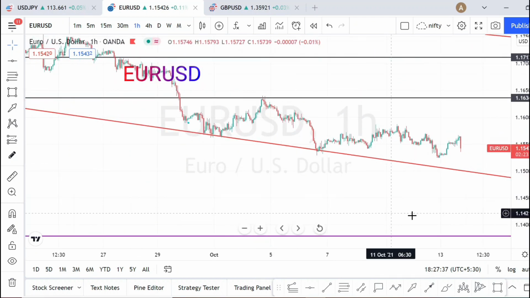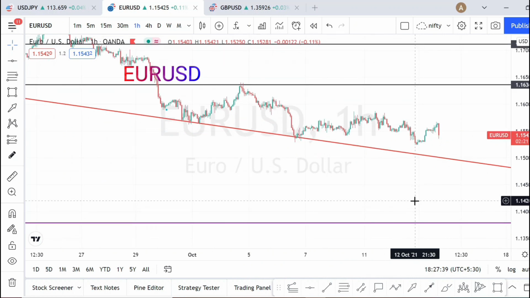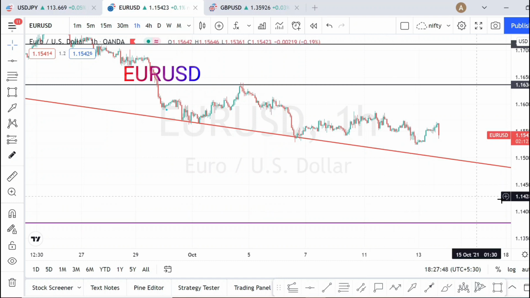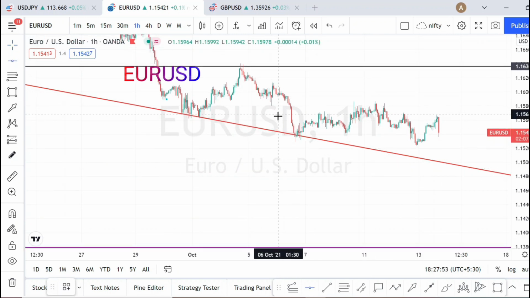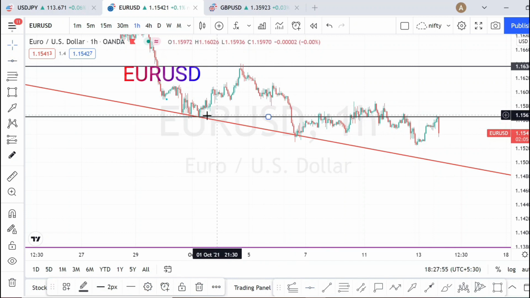I'm in hourly time frame now in Euro USD, and overall we know that in daily time frame it is on downtrend. So I'll be giving the lower ranges, downtrend ranges for trading. So we know that it has broken the support here. It formed a lower low, then a higher high was there, then it broke this lower low, and again a second lower low has formed. Now this lower low is acting as a resistance.